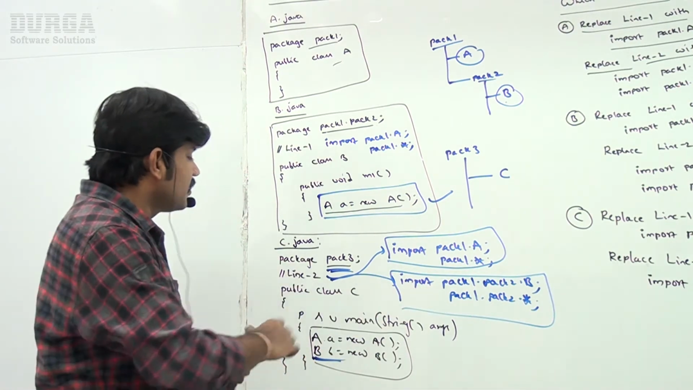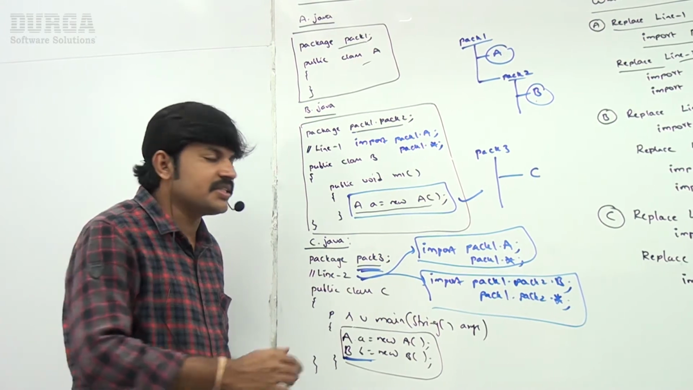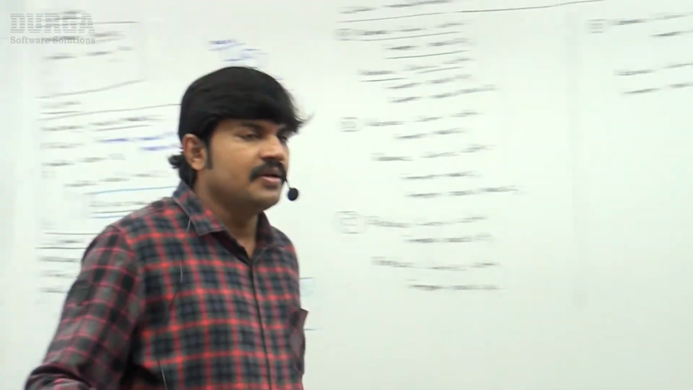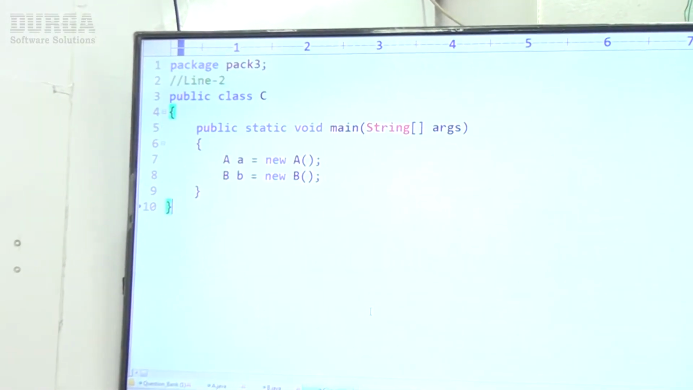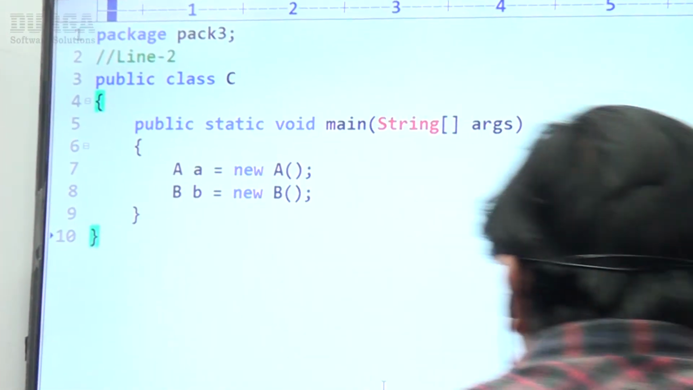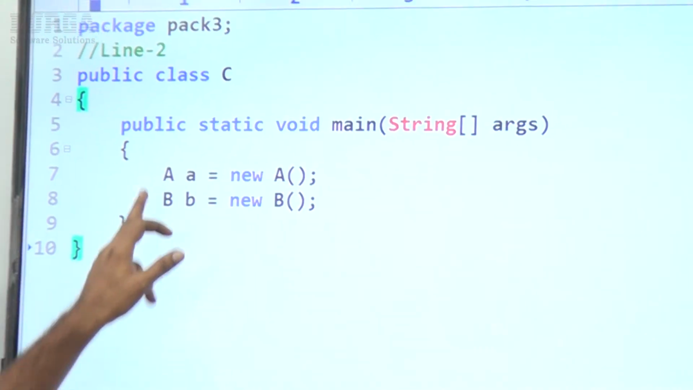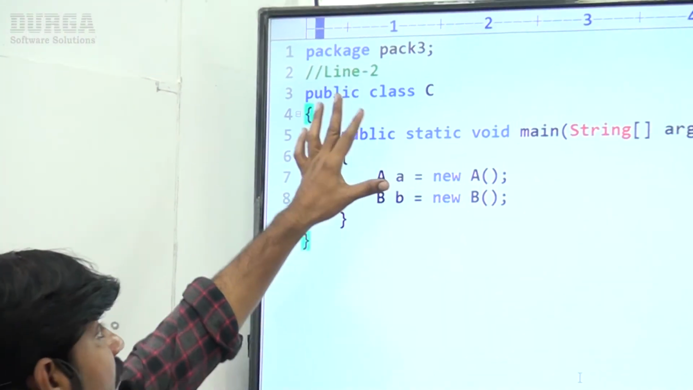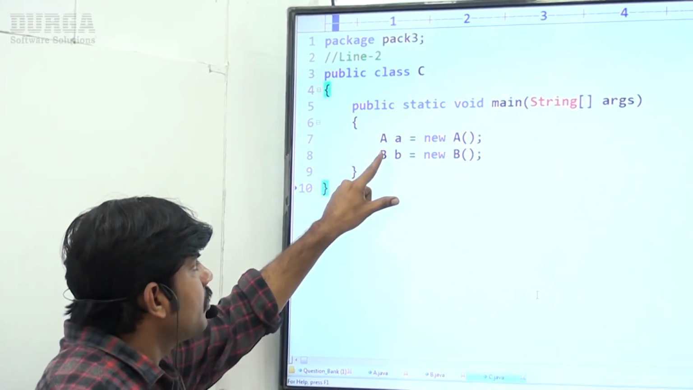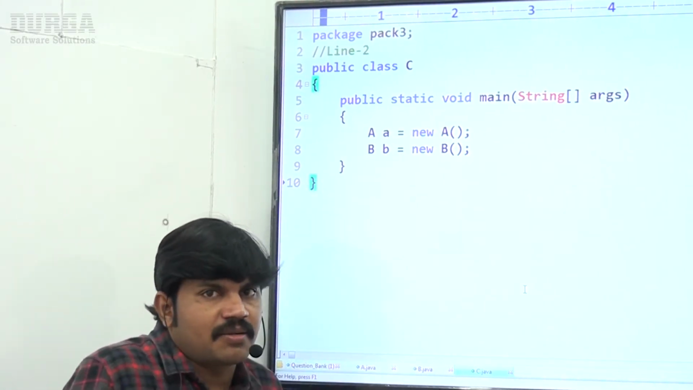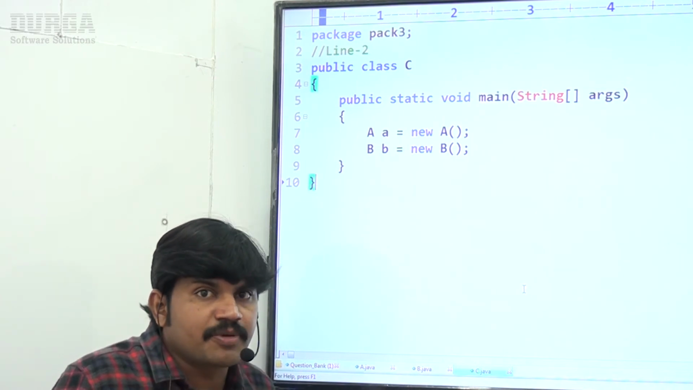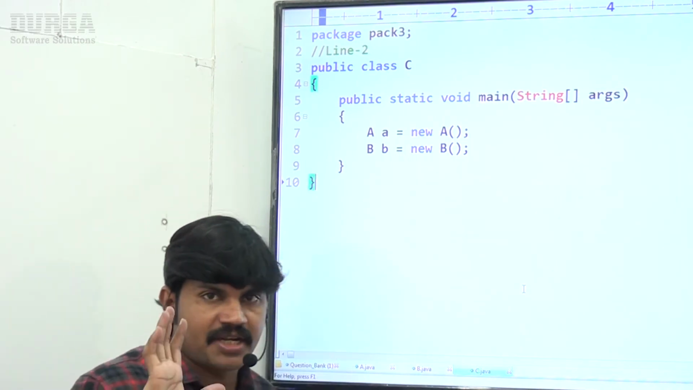Then only this C class is going to compile. Just observe very carefully. Let me go for C class. This C class is available inside pack3. Now we are creating A class object and B class object, but the A and B import statements are not there. Immediately we will get a compile time error.